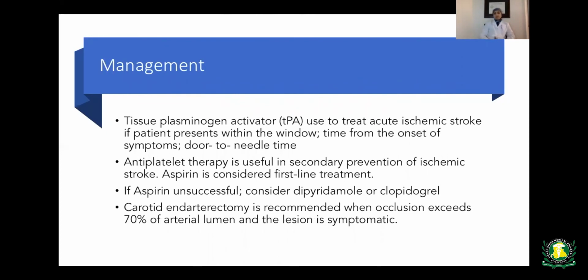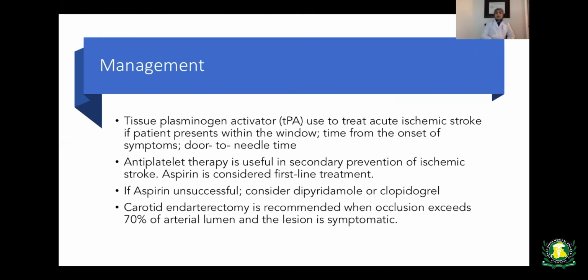When patients come with ischemic stroke, the time period is very crucial. TPA, tissue plasminogen activator, is used to treat acute ischemic stroke if the patient presents within the window. The time from the onset of symptoms is what we call door-to-needle time. Then we can start antiplatelet therapy, which is very useful in secondary prevention of ischemic stroke. Aspirin is considered the first-line treatment. If aspirin is unsuccessful, we can consider starting dipyridamole or clopidogrel, which we call Plavix.